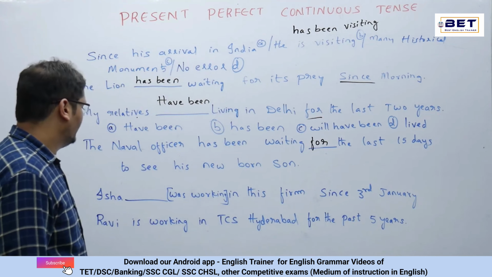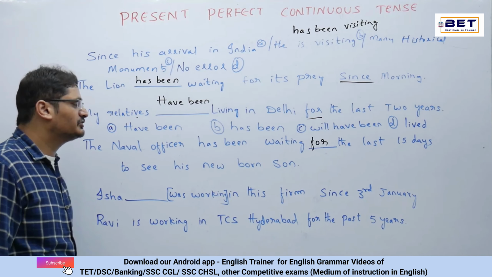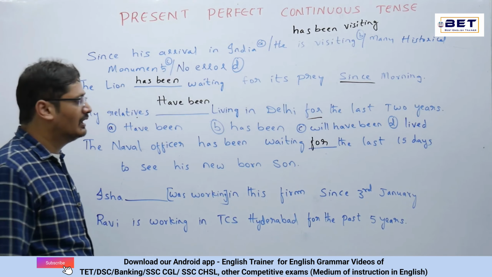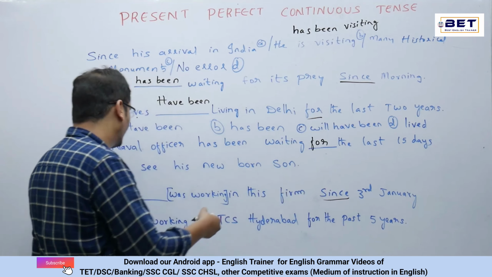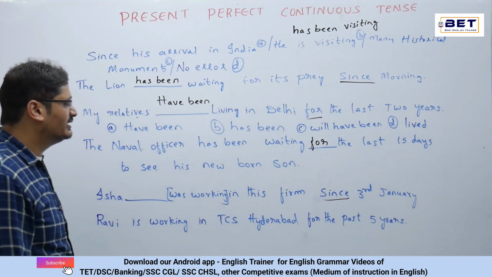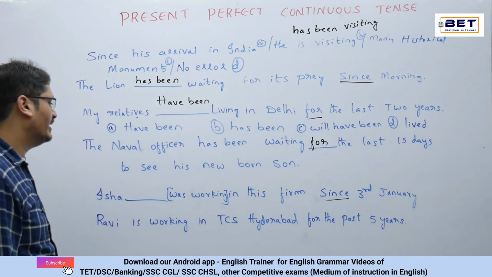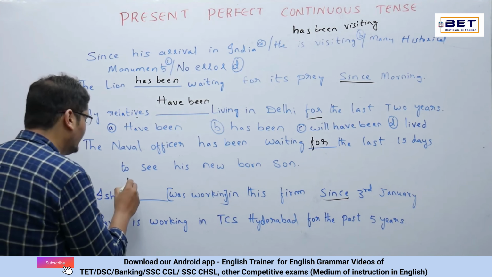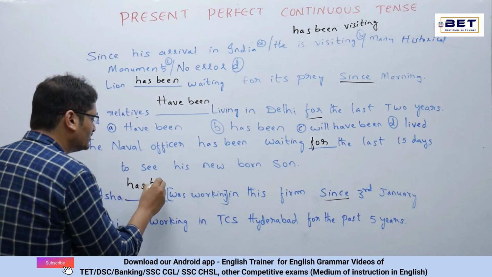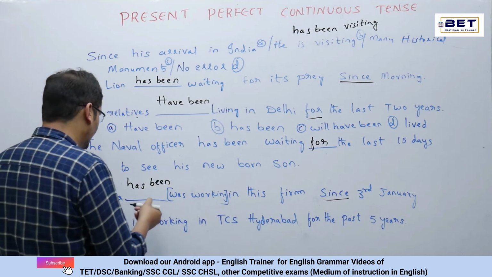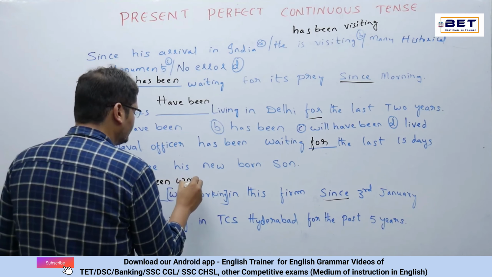Now see the next question. Isha was working in this firm since 3rd January. We have the clue word here, since. Next we have: Isha dash in this firm was working. Let's make it has been working. Why so? Because Isha is only a single lady over there, has been working.